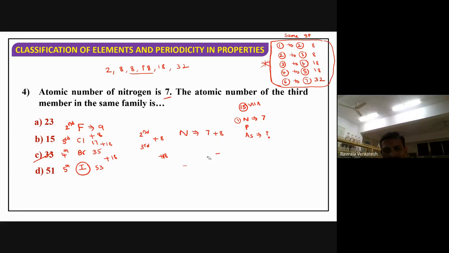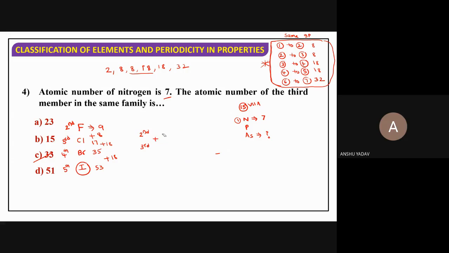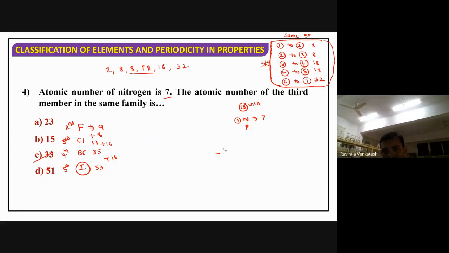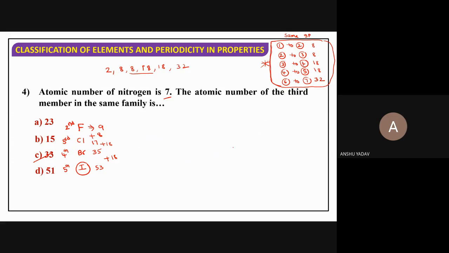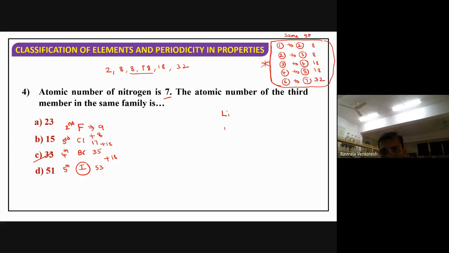Now you do it after the class. What you do actually is get all the elements of the group. For example, I will do one. Take this example: lithium, sodium, potassium, rubidium, cesium. Now find out the atomic numbers. I am giving the atomic number for lithium as 3. By putting plus 8, plus 8, plus 18, plus 18, and plus 32. Isn't it? Which period is second period?